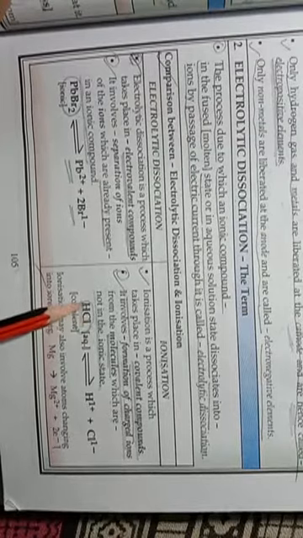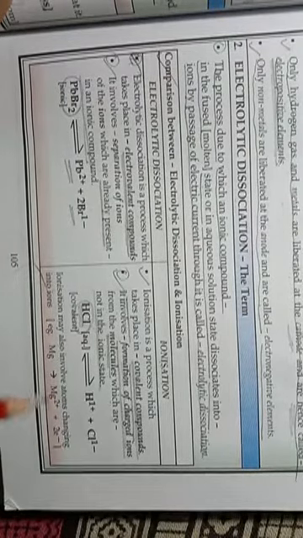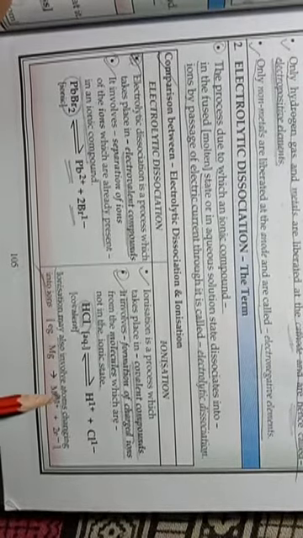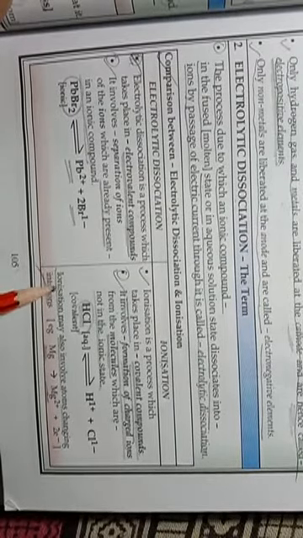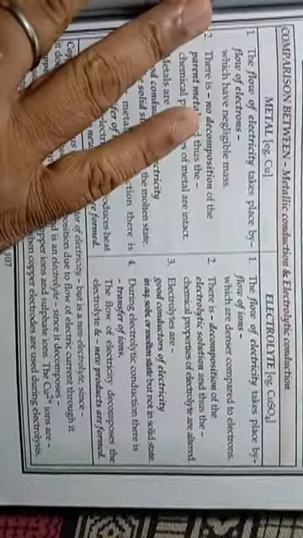HCl is a covalent compound. It is made up of atoms which are sharing electrons. So ions are not present here. But when electricity is passed, this molecular unit is converted into ions and gets separated. Ionization may also involve atoms changing into ions. So you can write this statement also for ionization: atoms change in the form of ions. So this is known as ionization. Okay, students. Next page.